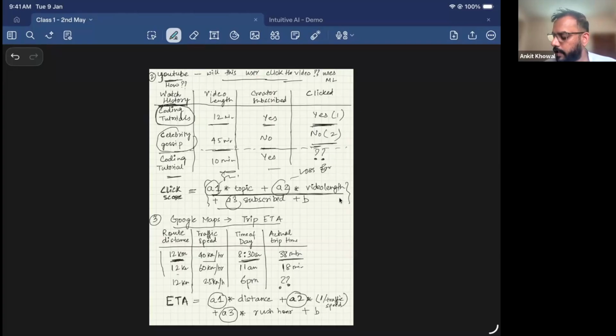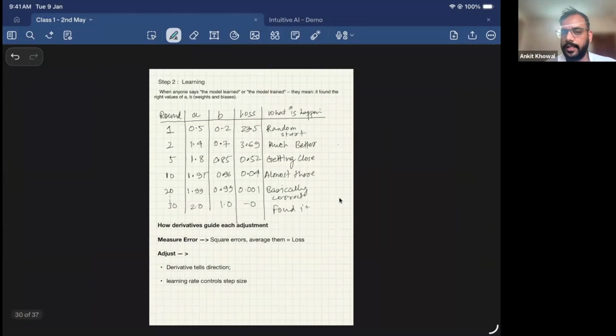Similarly, now it will figure out the relationship in the data that you provided. It will figure out the values of A1, A2, A3. Then the model will be ready, and you can ask the model, tell me for this data, how much time will it take? This data was collected manually, or companies might have their own mechanism to come up with it. The model is trained on this data, and then the model is used to predict the outputs like this. So that is what we were seeing yesterday.